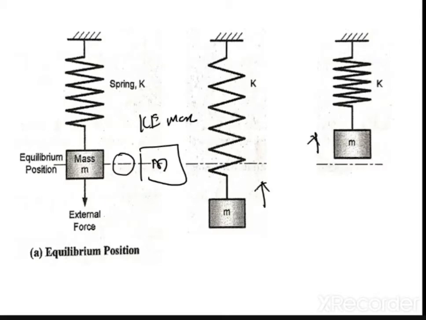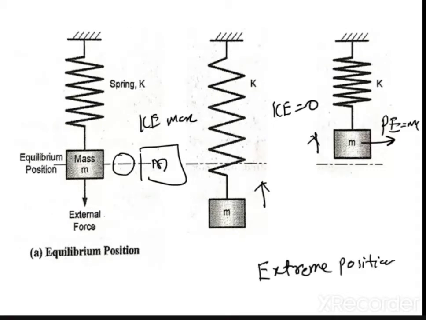Where will it stop? It will stop when your complete kinetic energy becomes zero. Let us say this is the position where the mass stops. At this position, your potential energy becomes maximum, and these positions are called the extreme positions.